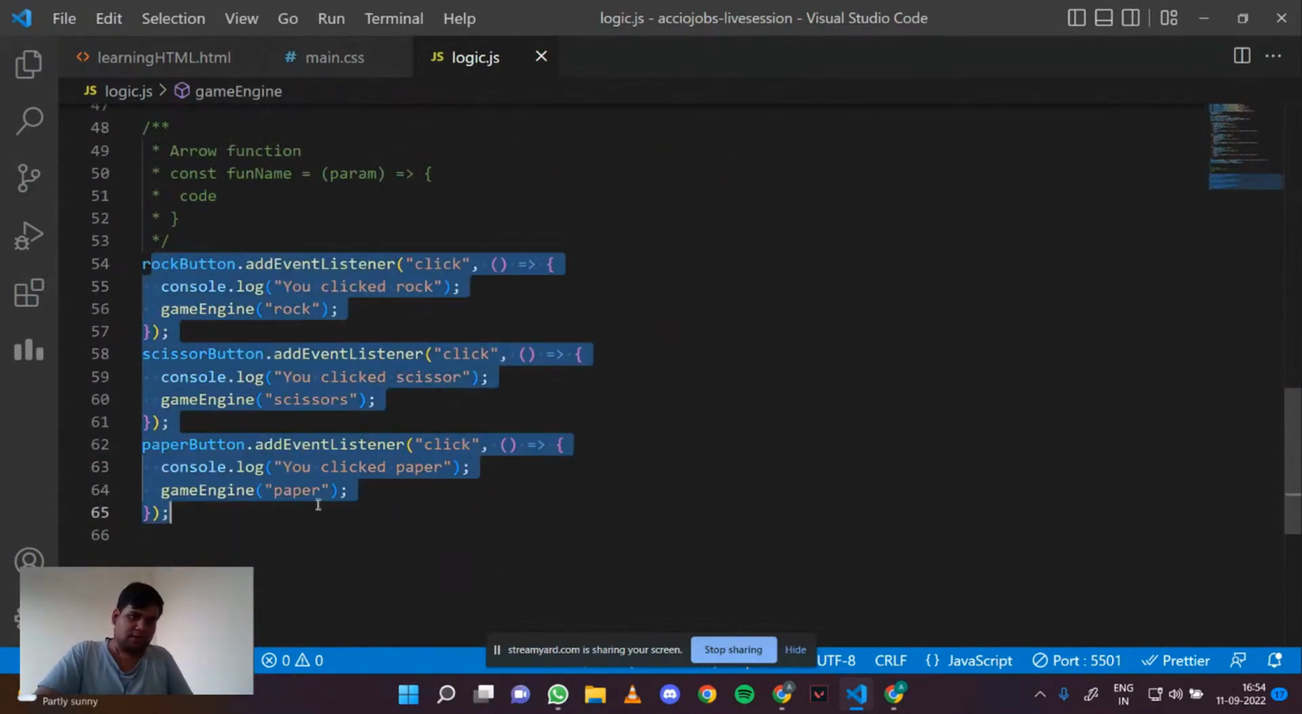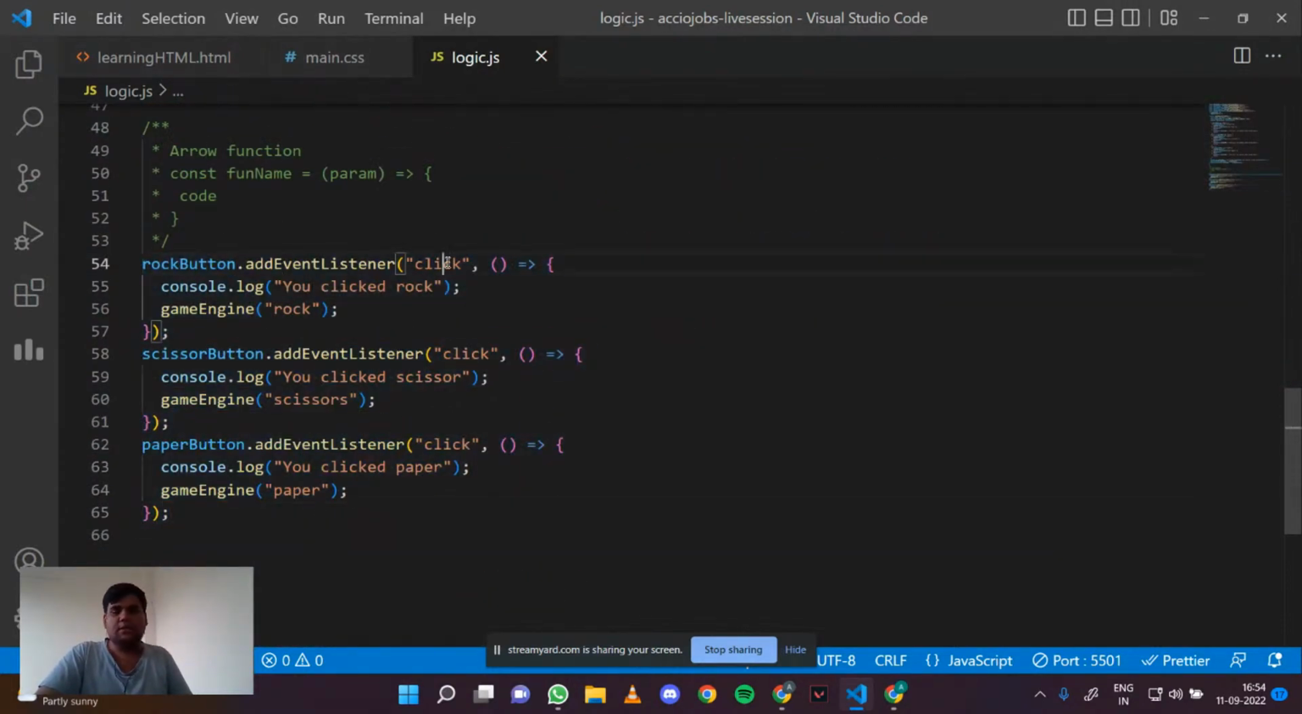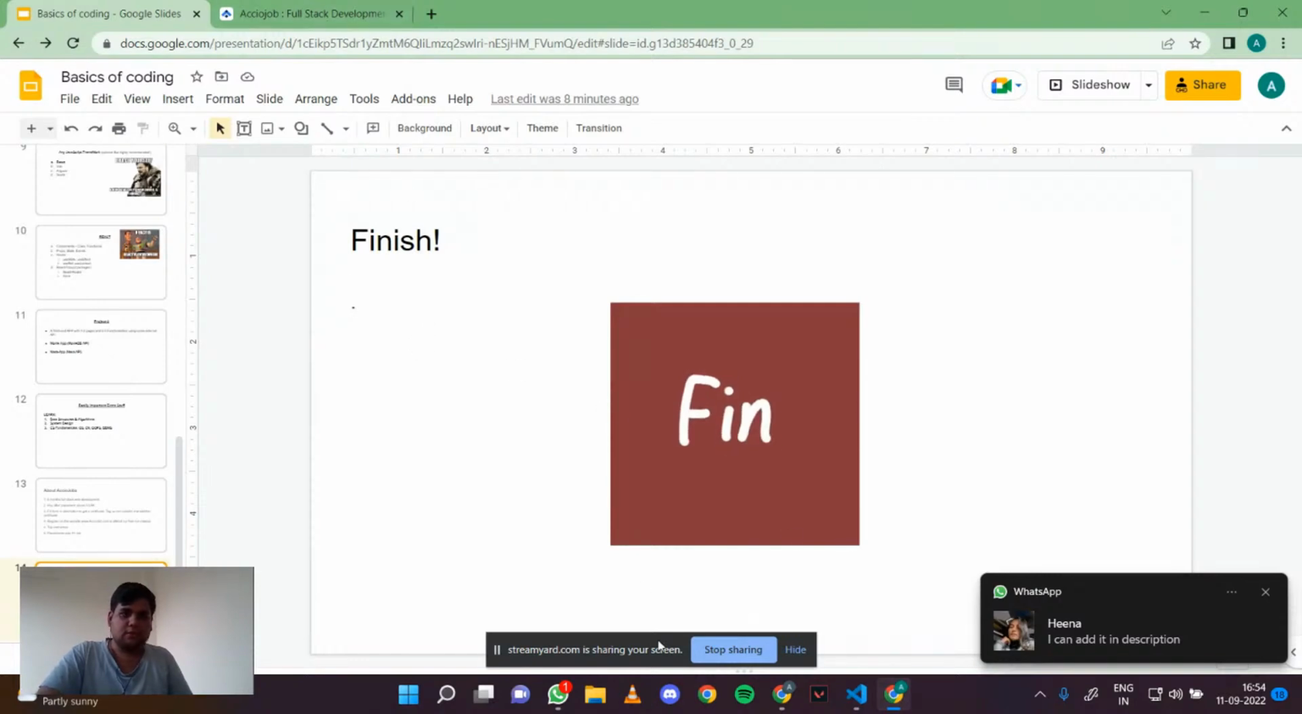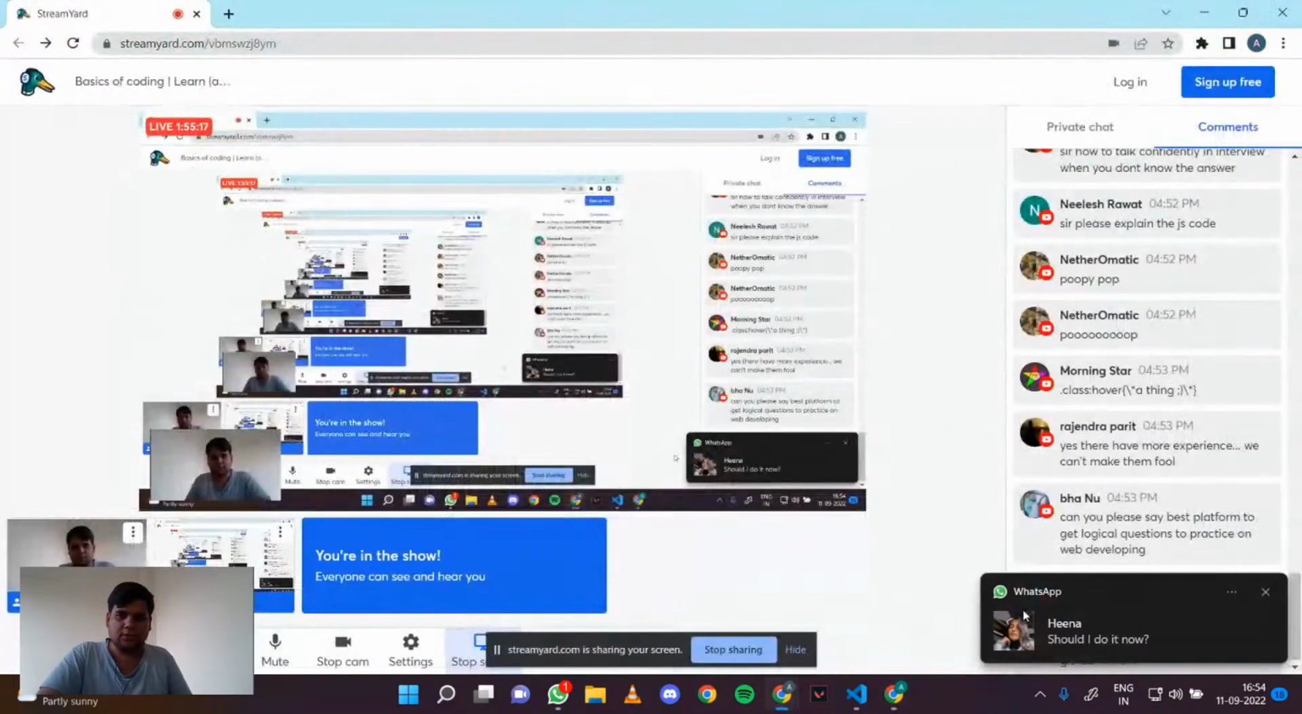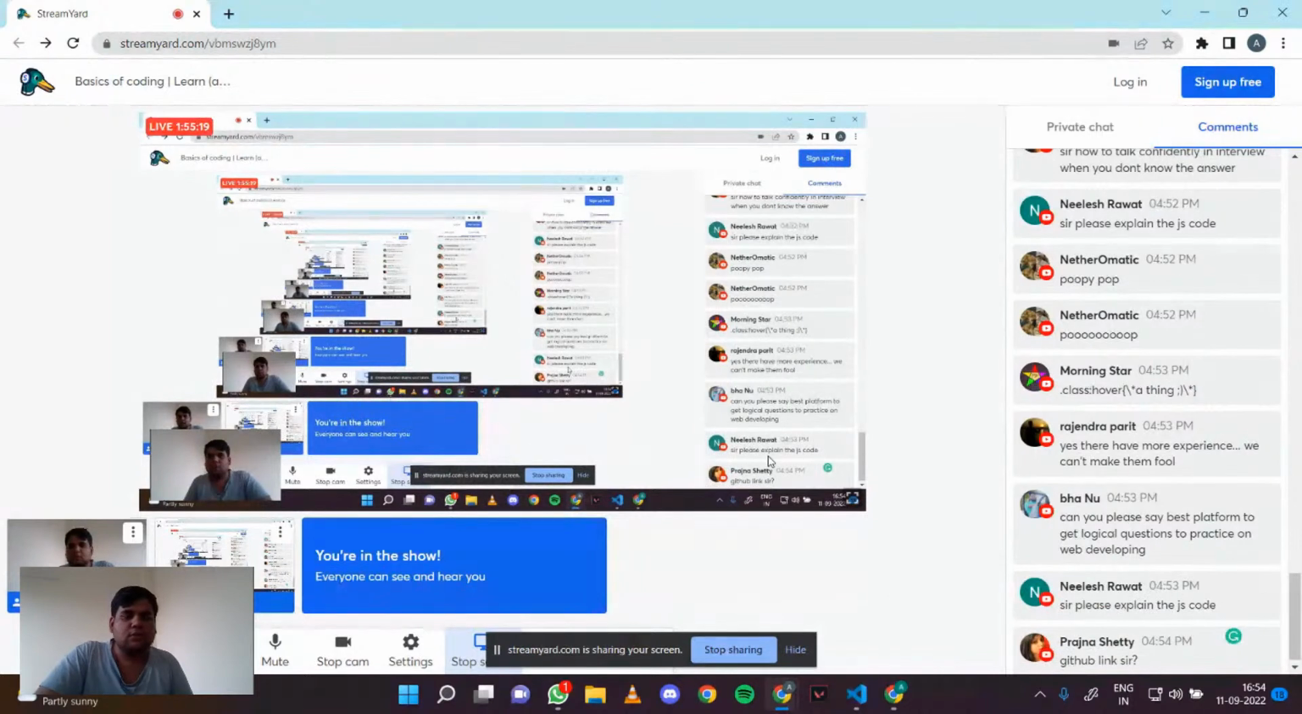Now these are all the event listeners. If we click on the rock button, then something is initiated. Similar for the scissors button and the paper button. This was about the JS code.